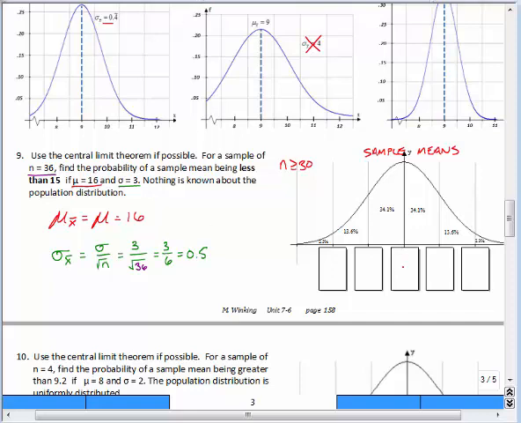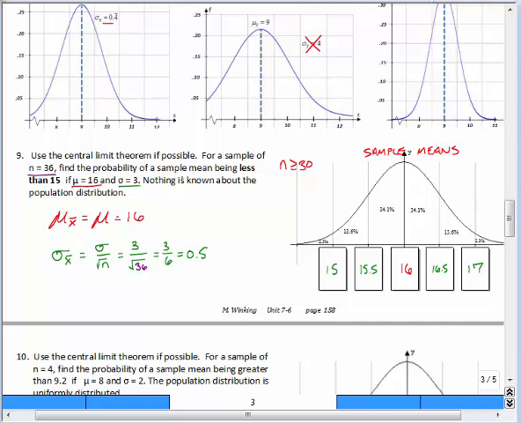So that tells me that the distribution of the sample means, 16 would still be in the middle, and we'd move up or down by 0.5. So we'd move to the left by 0.5, which would be 15.5. Again, by 0.5 would be 15. To the right, that would be 16.5 if I add 0.5. And if I add 0.5 again, that would be 17.